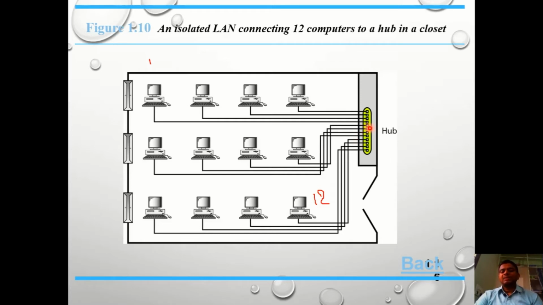In this header field, the hub checks the destination address, which is 12. Now the hub can find which port number that destination node 12 is connected to. Then that particular information can be switched to that port number, and then delivered, transmitted to the destination node. So this is the process of transferring data from one node to another node in local area networks.